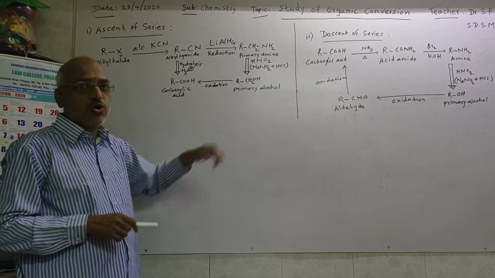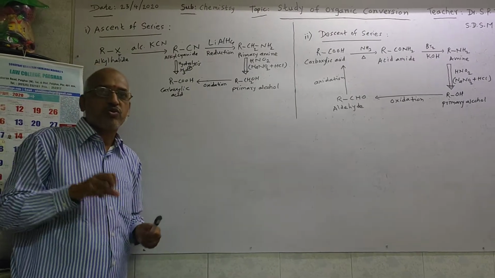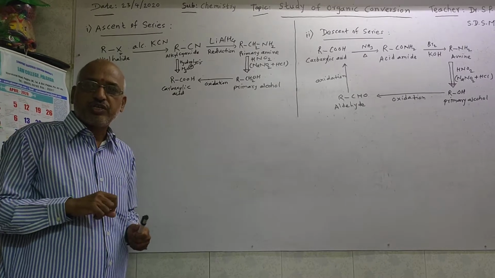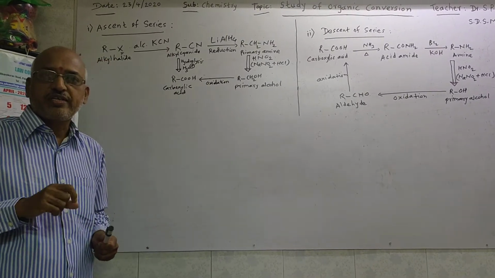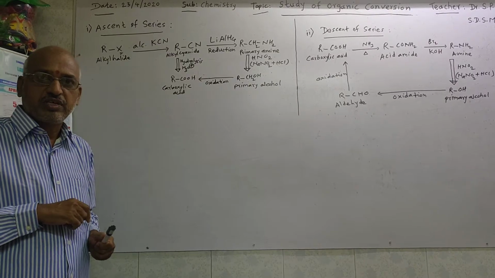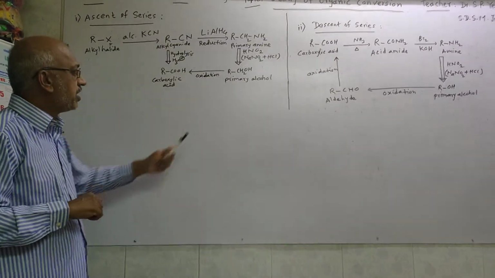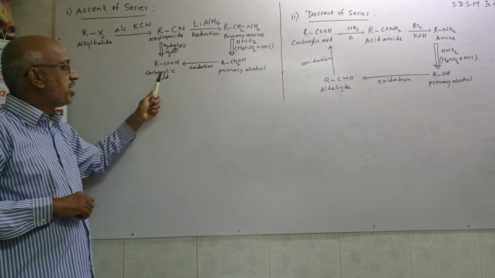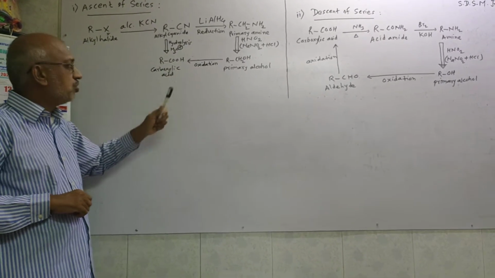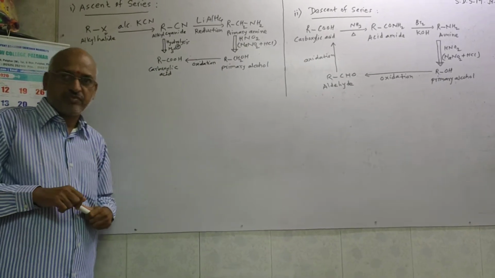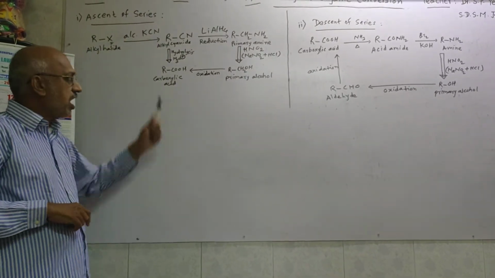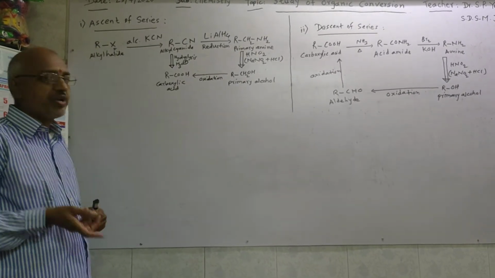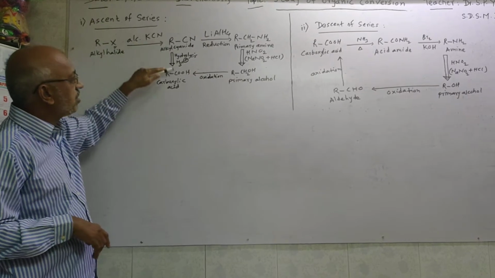Now this primary alcohol RCH2OH undergoes oxidation. You know very well what we mean by oxidation? Oxidation is the process in which there is addition of oxygen atoms. That process is called oxidation. Here primary alcohol undergoes oxidation, by which we can get RCOOH. You know, COOH is the carboxylic acid group, R is the alkyl group. So RCOOH, carboxylic acid, we will get, and this carboxylic acid we can also get by direct hydrolysis of the